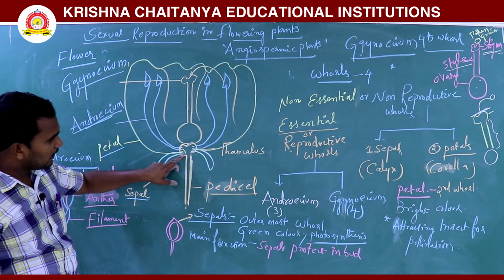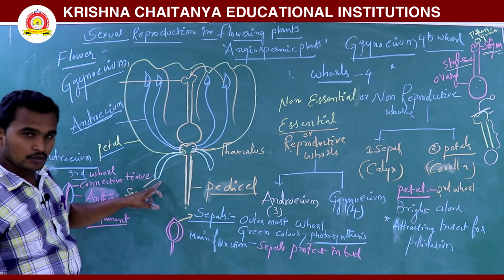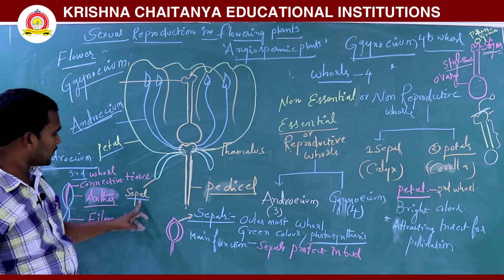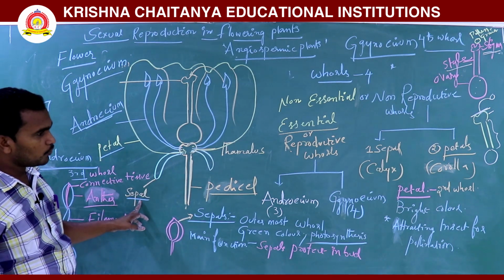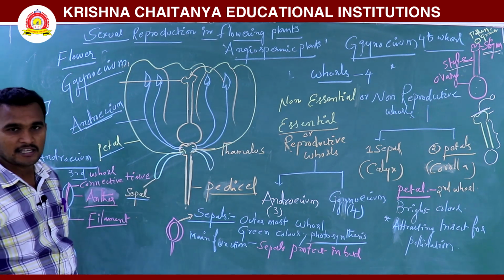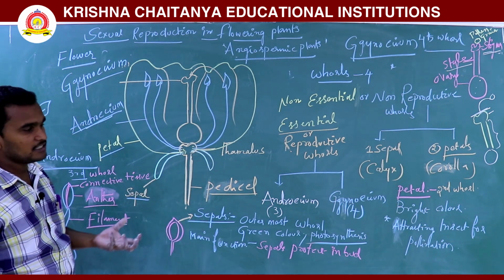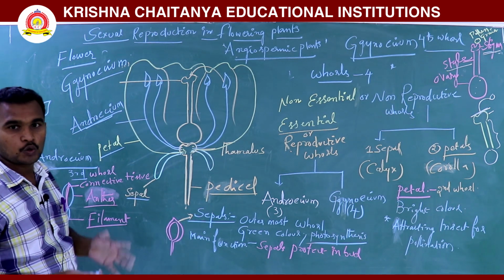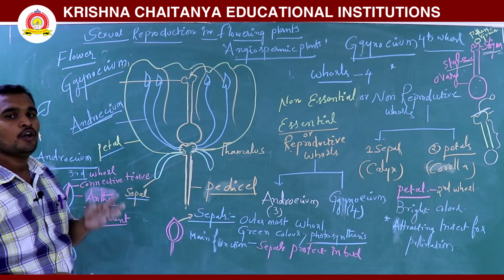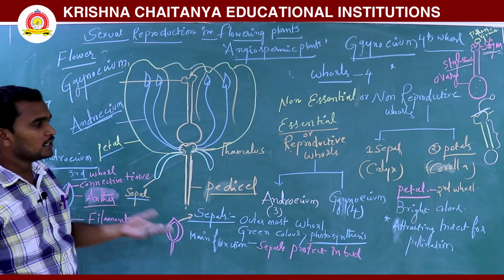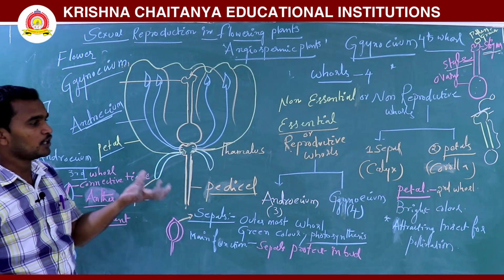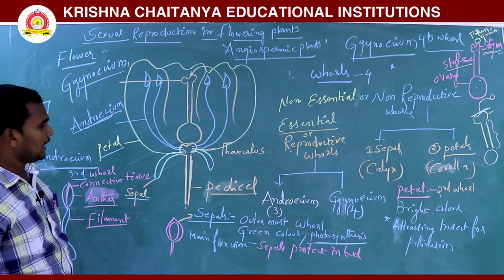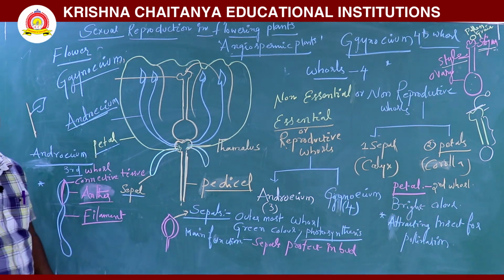On the condensed thalamus, the outermost node produces sepals. Sepal is nothing but calyx. A group of sepals is called a calyx. Group means more than three sepals, one unit, that is called the calyx. Next one is androecium.